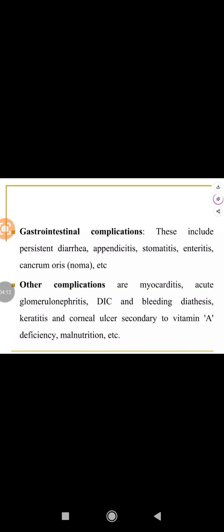Gastrointestinal complications are persistent diarrhea, appendicitis, stomatitis, meningitis. Other complications are myocarditis, acute glomerulonephritis, DIC and bleeding, keratitis and corneal ulcers secondary to vitamin A deficiency, malnutrition, etc.